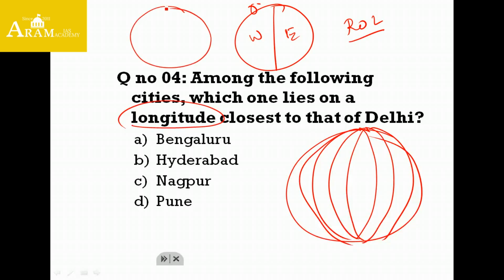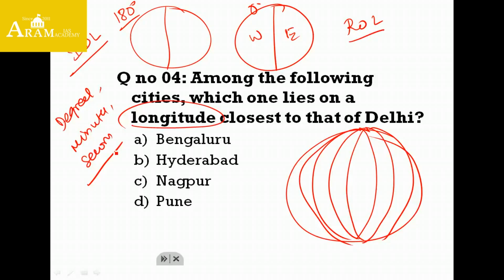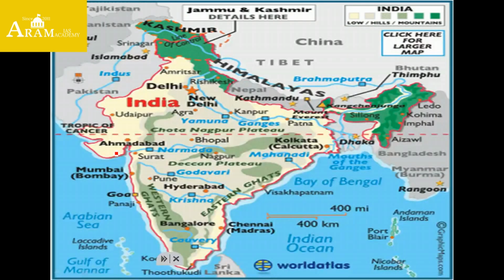Exactly opposite to the prime meridian, we find 180 degrees, which is called the international date line. Right. These are measured in degrees, minutes and also seconds. So with this we can find the longitude closest to Delhi. We can divide it this way. This is the longitudinal division of India.